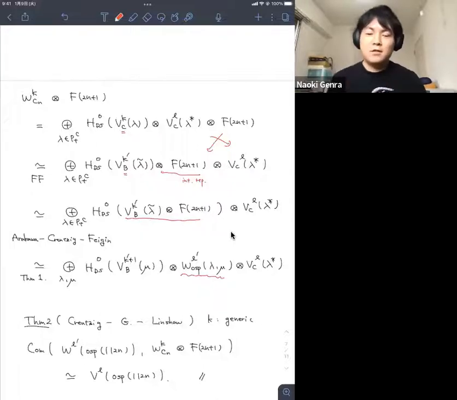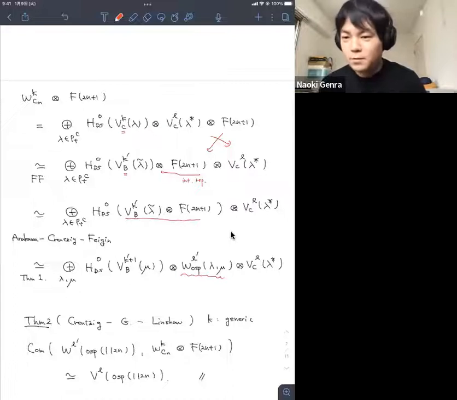And our theorem says that if k is generic, this coset is isomorphic to the affine vertex algebra of OSp(1|2n). The proof is very technical. At least we can find OSp(1|2n) in the weight one space, right? But for the remaining part, we compute the character. The character says that the other part is generated by the weight one space. And we know that the weight one space is OSp(1|2n), so we have an isomorphism, at least for generic level, but anyway, this gives a proof.